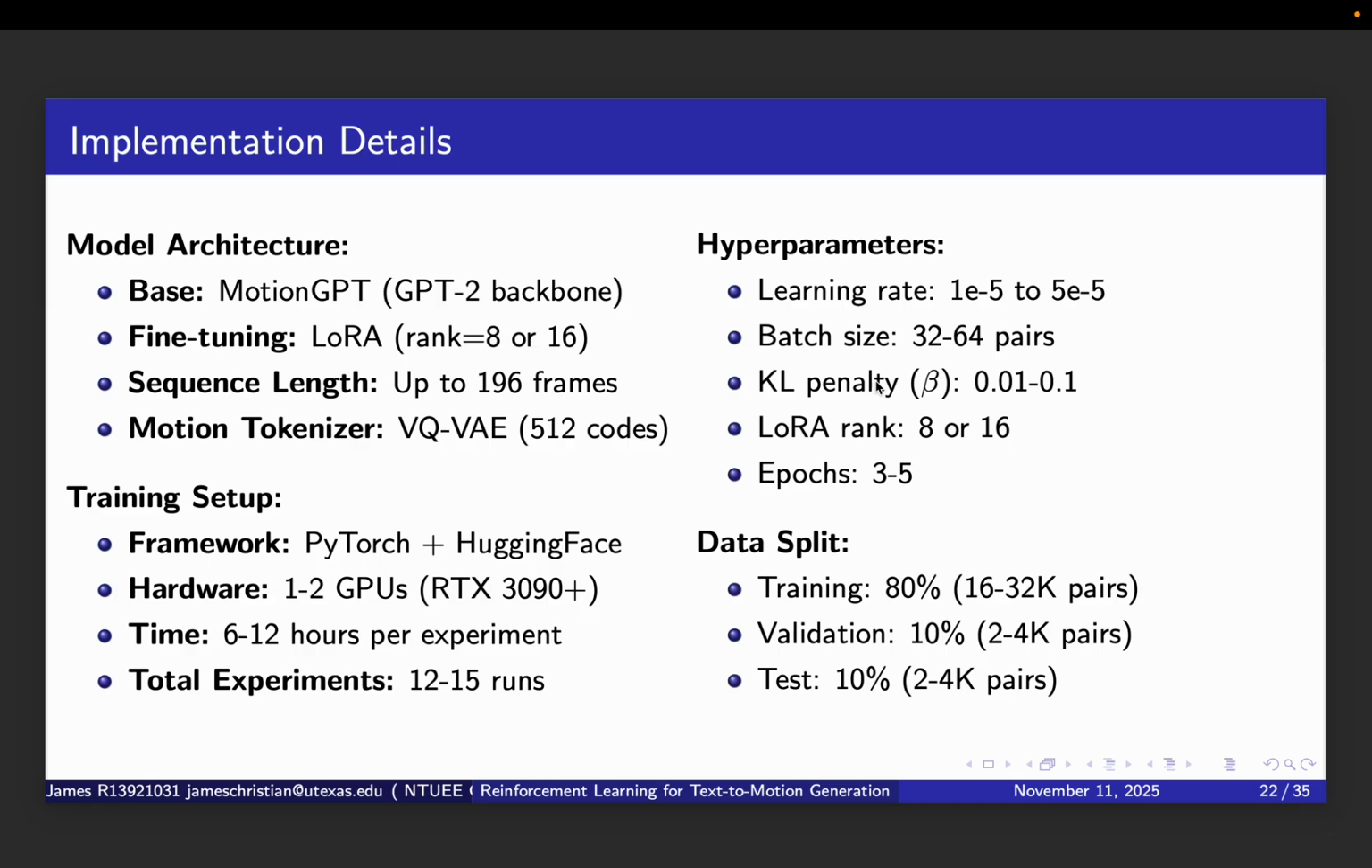That means 16,000 to 32,000 pairs for training, 2,000 to 4,000 for validation and testing. These specifications are all feasible given the compute resources available.